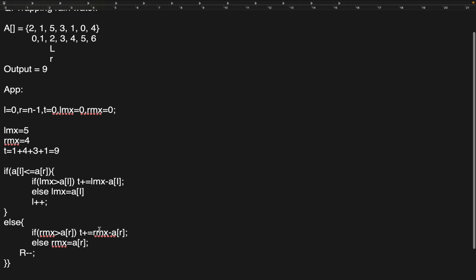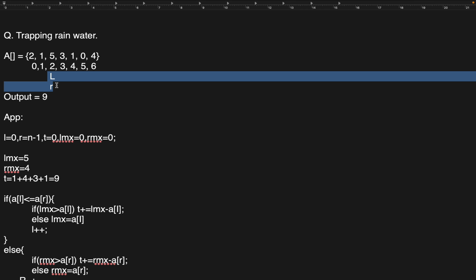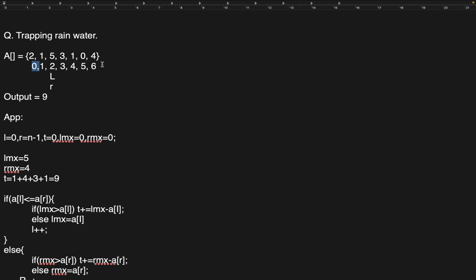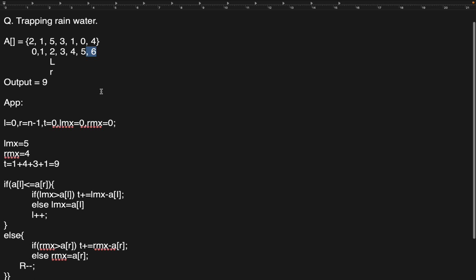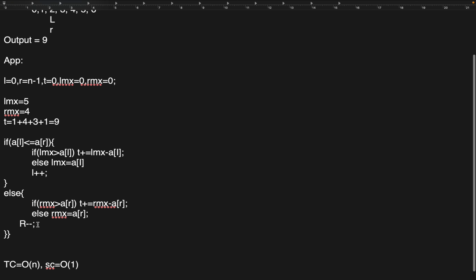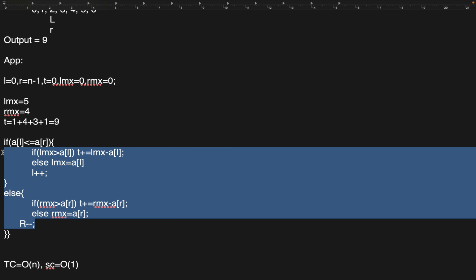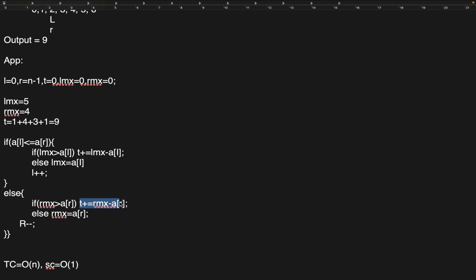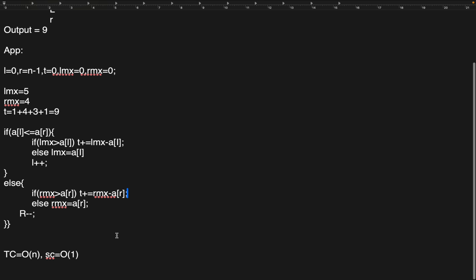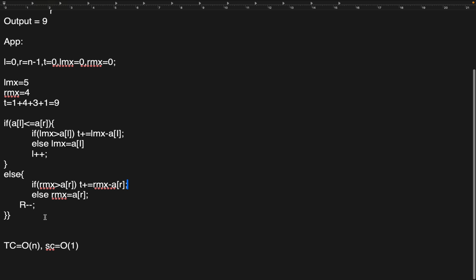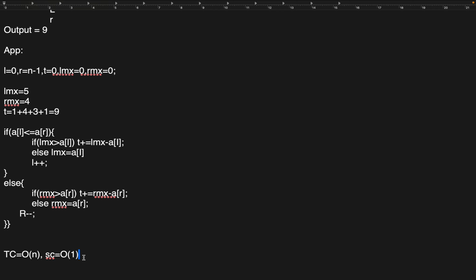So this is the simple solution, right? We took two pointers, moving from left and decreasing from right, and comparing with the array elements. If left max is greater, then update the total water. If right max is greater, then update the total water. If you go through it 2-3 times, then you will be habituated with this pattern. It's easy as we code it out also.